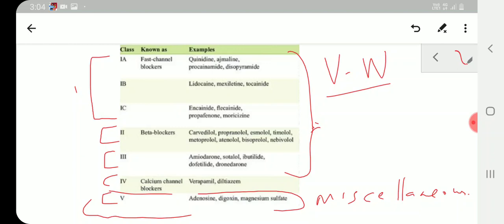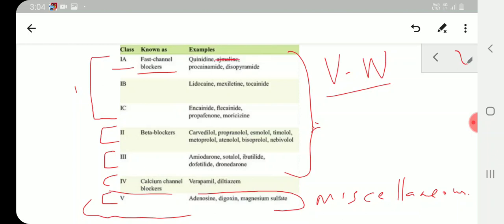Class 1 is nothing but sodium channel blockers, the fast channel blockers. Anyway, we'll directly go for the drug names. Class 1A drugs are quinidine, procainamide and disopyramide. We'll be leaving out ajmaline.